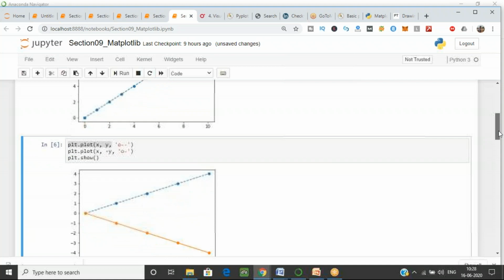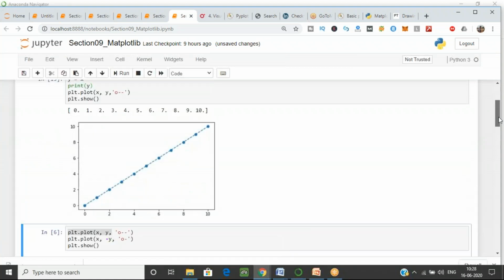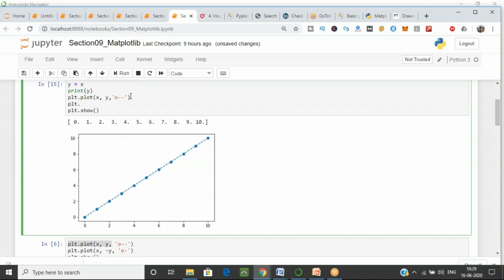Now in this graph, I want to plot one more line, for the x and the y axis, just like this. Let's plot that. We have called plt, that is your pyplot, and I'm using the plot function for that. Now what I have to do is plot x and minus y.